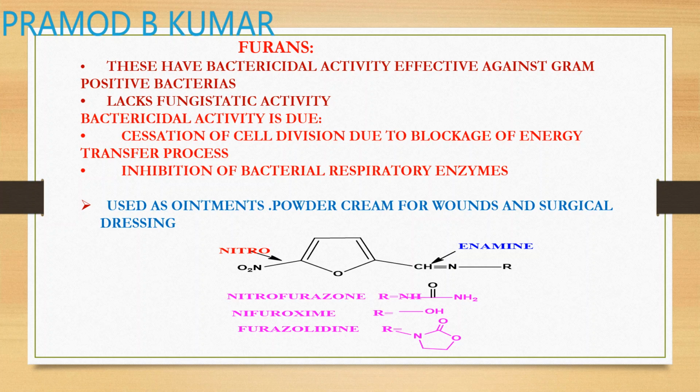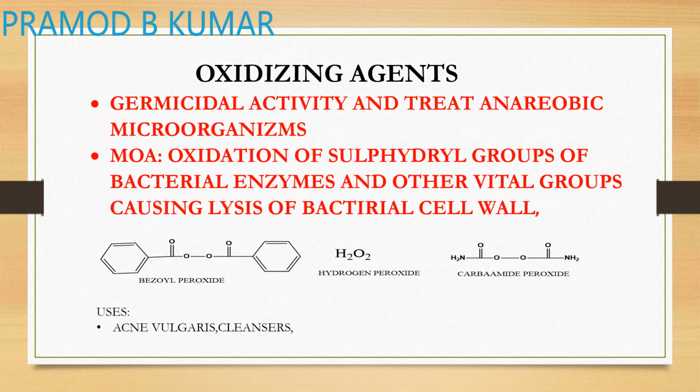If urea is attached to it, it is known as nitrofurazone. If it is an OH, that is an oxime, then it is known as nifuroxime. And if it is a cyclic amide, then it is known as furoxyletine. So the structure remains the same; the only thing that changes is the substitution at the N terminal, the enamine terminal, and the different compounds are formed. Examples are nitrofurazone, nifuroxime, and furoxyletine. These are the examples of furan derivatives.